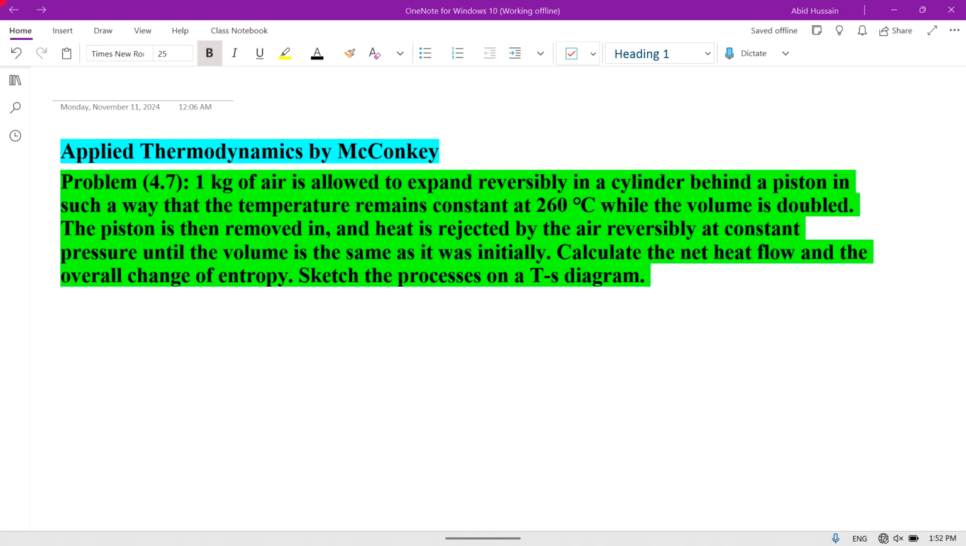Abid Hussain. So, problem 4.7: 1 kilogram of air is allowed to expand reversibly in a cylinder behind a piston in such a way that the temperature remains constant at 260 degrees centigrade while the volume is doubled. So, first we write the given data.